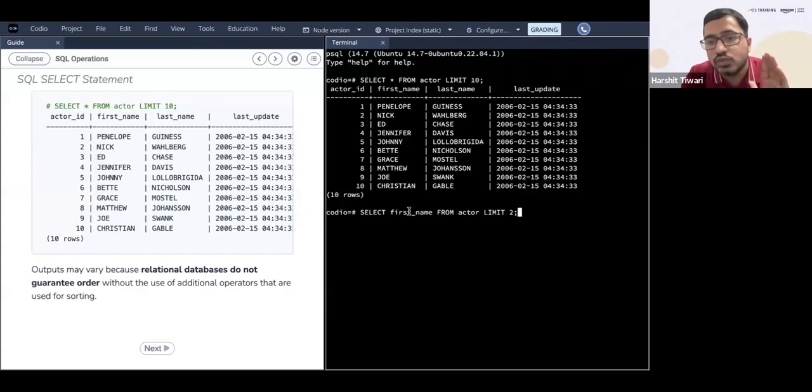So now what happens? I'm only choosing the first name column. If I press enter, you see I only get the first name column. Why? Because in my select clause I have shown only the first name.